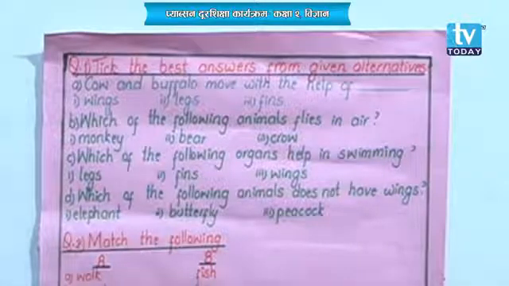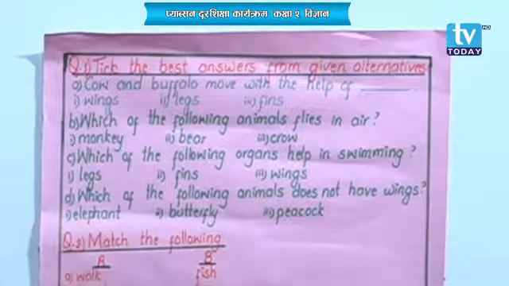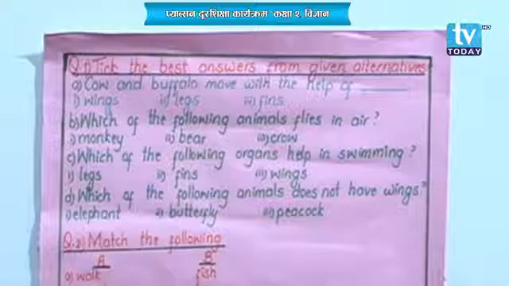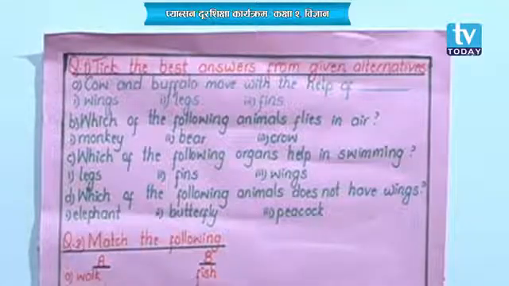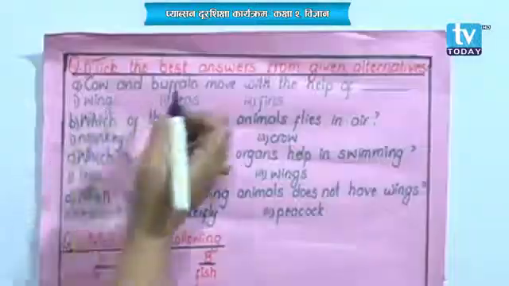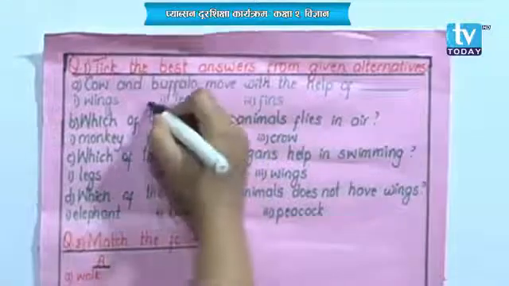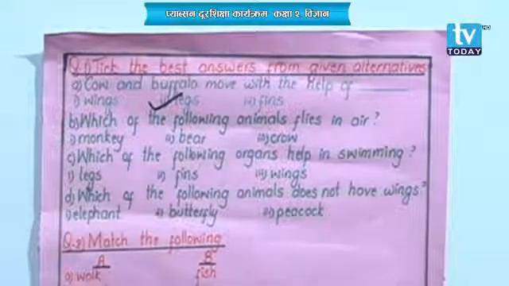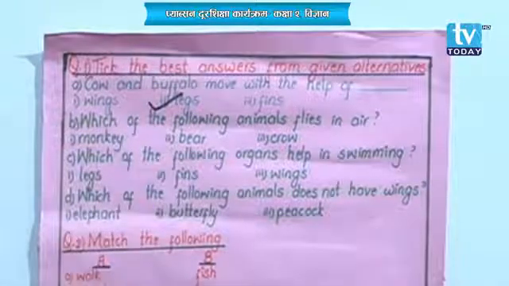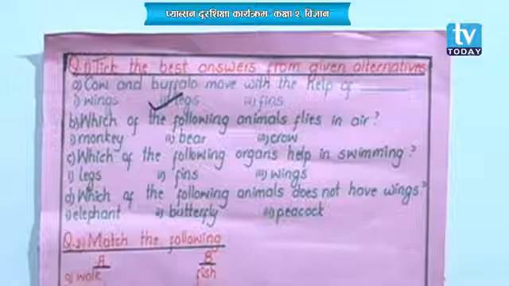Wings is the first option, legs and fins are the other options. Now can you tell me what might be the correct answer? Yes, you might have already thought of the answer. Cow and buffalo move with the help of their legs. They have legs to show movement. That means cows and buffaloes are those animals that move with the help of their legs.